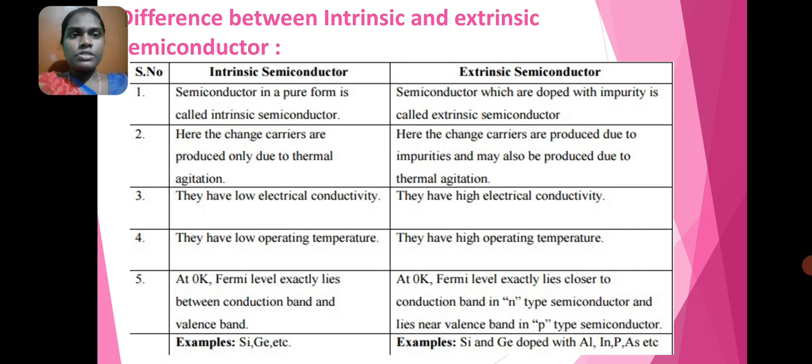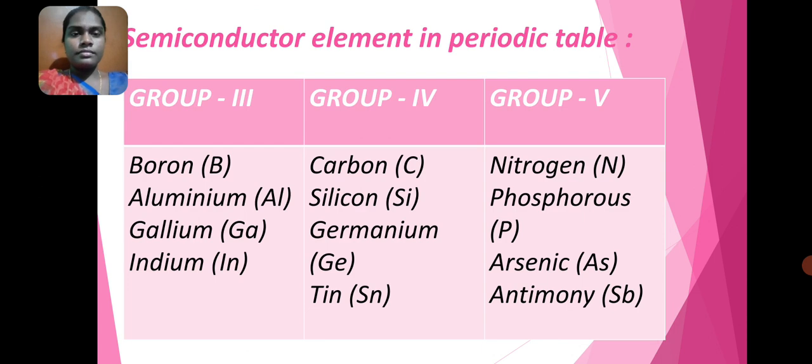The examples of intrinsic semiconductors are silicon, germanium, etc. Extrinsic semiconductors are silicon and germanium doped with aluminum, polonium, arsenic, etc. Then, semiconductor elements in the periodic table. In group 3, there are boron, aluminum, gallium and indium. In group 4, carbon, silicon, germanium and tin. In group 5, nitrogen, phosphorus, arsenic and antimony.